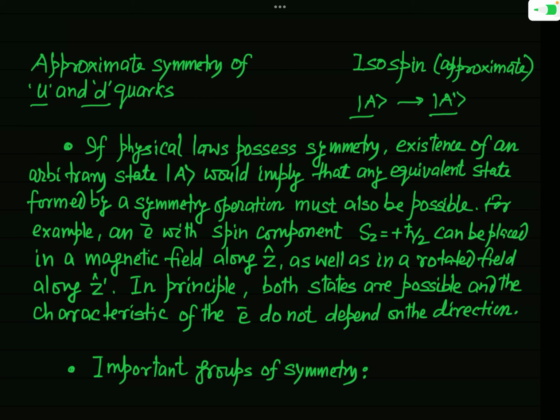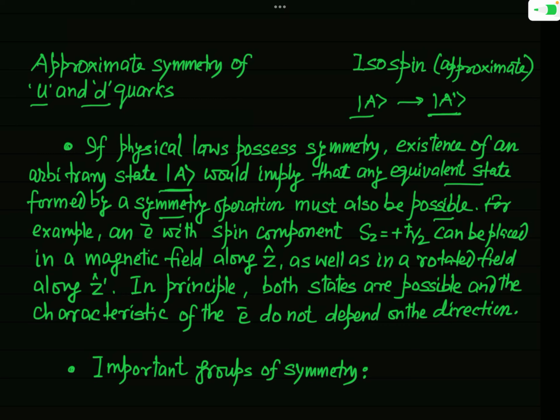So you can say that if physical laws possess symmetry, the existence of an arbitrary state, let us say ket A, would imply that any equivalent state formed by the symmetry operation, which I have mentioned here as the state ket A prime, must also be possible.